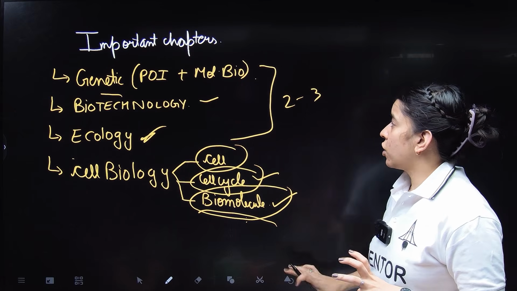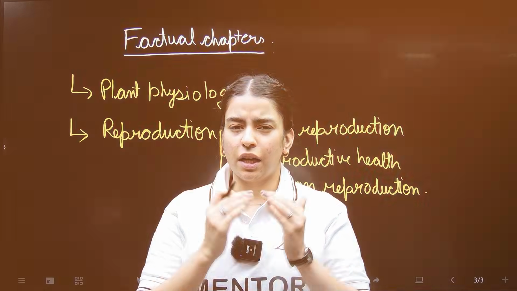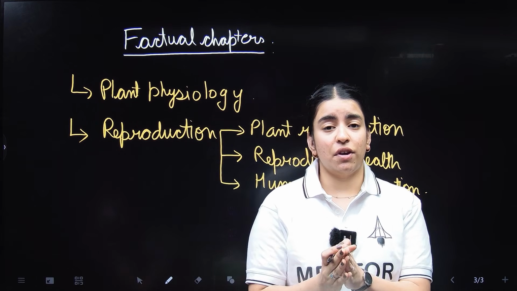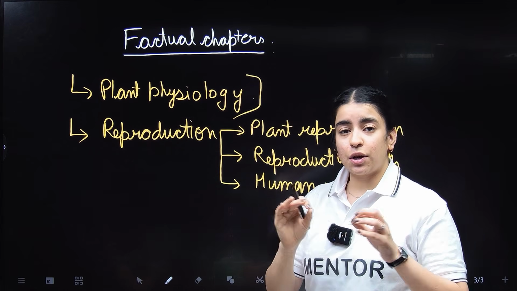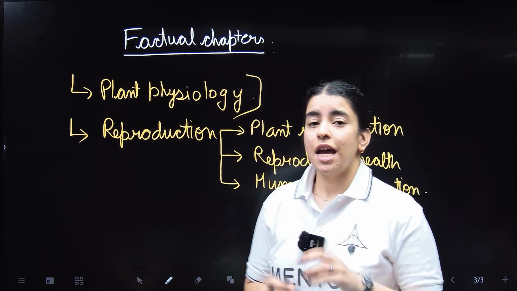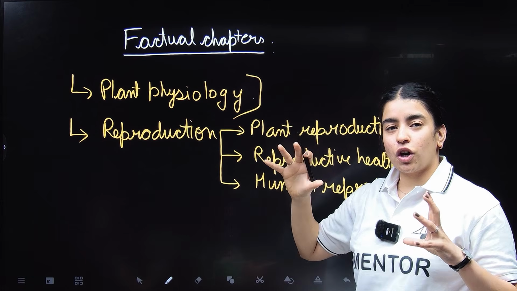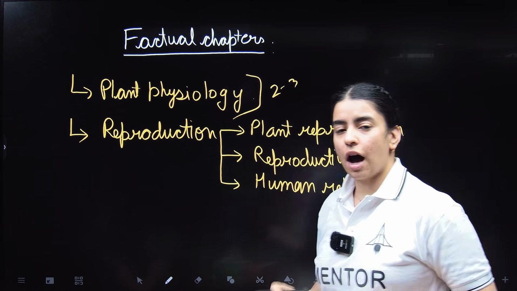So this completes your important chapters. Now, coming to your factual chapters. These chapters are a little lengthy. You have to remember a lot of information here, but they are very scoring. In plant physiology, whatever questions are asked are direct questions, and you also get numericals. In numericals, you just simply have to apply the unitary method. In plant physiology also, in your IAT and NEST, at least 2 to 3 questions are asked every year.